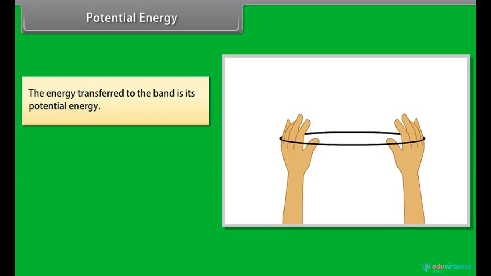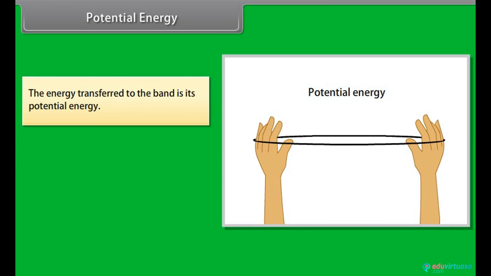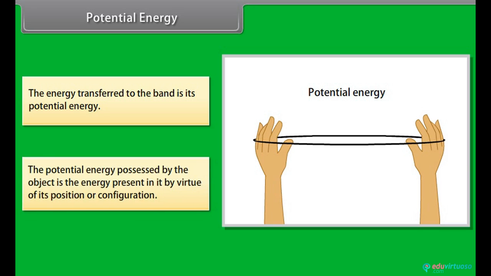We transfer energy when we stretch a rubber band. The energy transferred to the band is its potential energy. The potential energy possessed by the object is the energy present in it by virtue of its position or configuration.